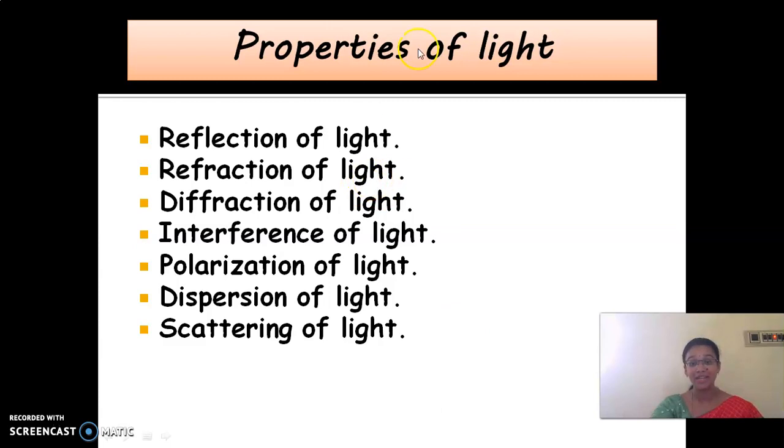And then we had seen the properties of light, the different properties of light. First, reflection of light, refraction of light, diffraction. These are not there in your book. If you have missed it, take a note of it. Reflection, refraction, diffraction, interference of light, polarization of light, dispersion of light, and the last one is scattering of light. Is anyone ready to explain what these all are?